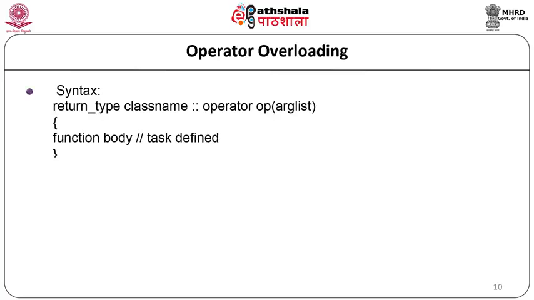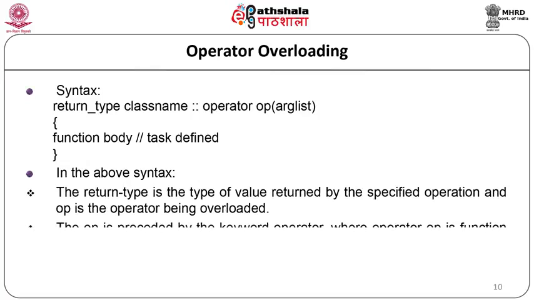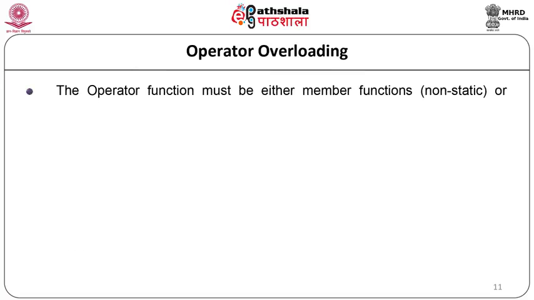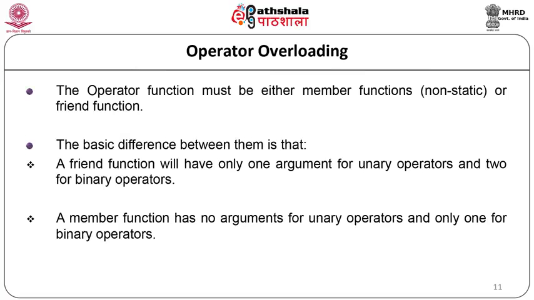Here first we will write the return type, then the class name, colon colon, that is the scope resolution operator, operator op, and in brackets the argument list, and then we will write the body of the function. In this particular syntax, the return type is the value returned by the specific operation and op is the operator. The op is preceded by the keyword operator. The operator function can be a member function or a friend function. A basic difference between them is that a friend function will have one argument for a unary operator and two arguments for binary operators, while a member function will have no arguments for a unary operator and only one for a binary operator.